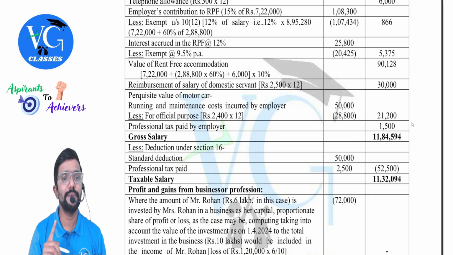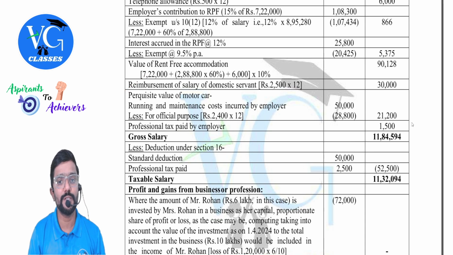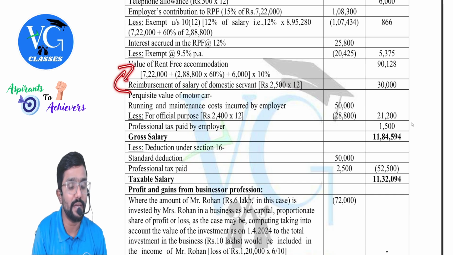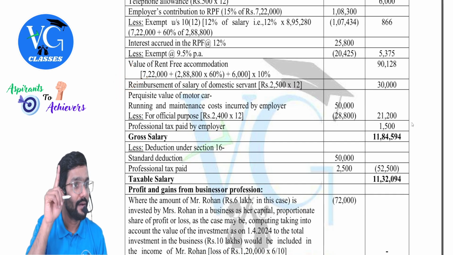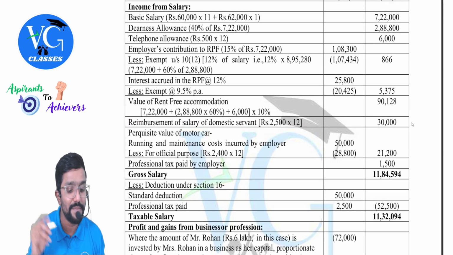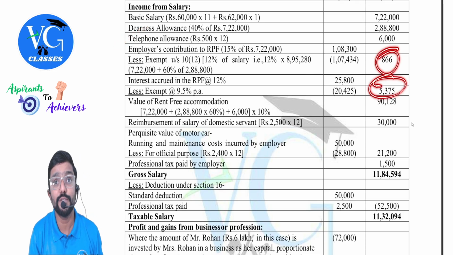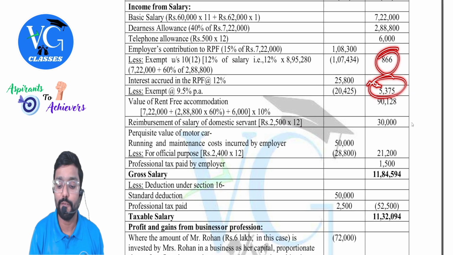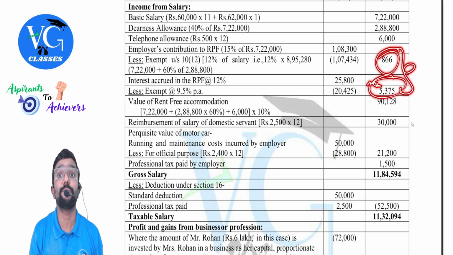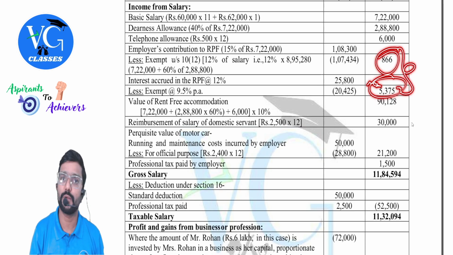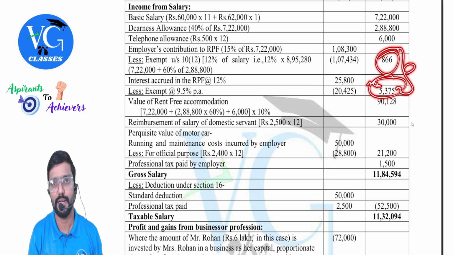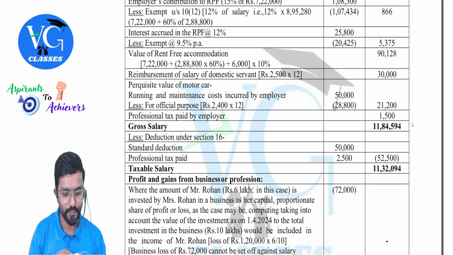Reimbursement of salary of domestic servant, 2,500 into 12, 30,000. You might ask me, sir, why didn't you consider this earlier? Guys, even this is a perquisite. Okay, I'm going in the order you can observe. Don't mismatch. See, I have taken only telephone allowance. Why, sir? Because that is an allowance. Sir, what about this, sir? This is not an allowance. Okay, now please be careful. Even this you should not take for perquisite valuations. Even perquisites you should not consider. Clear? Yes. Please be careful.